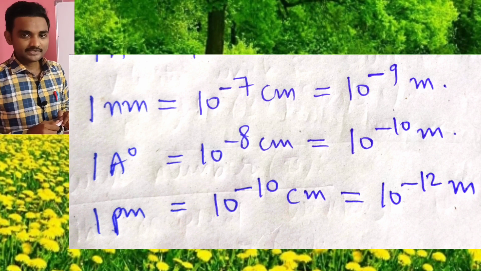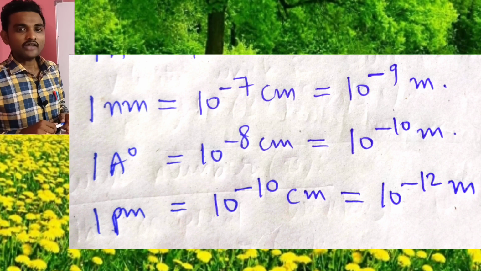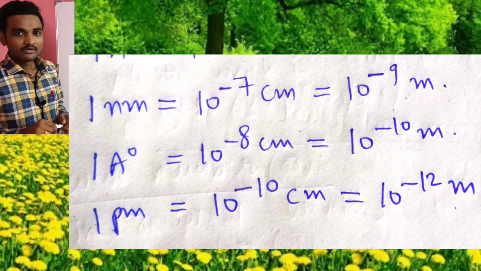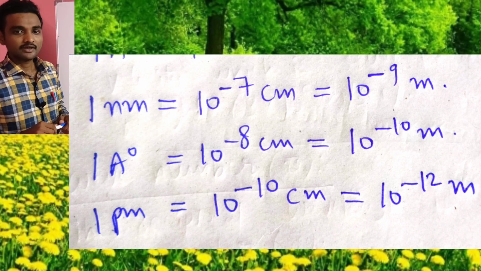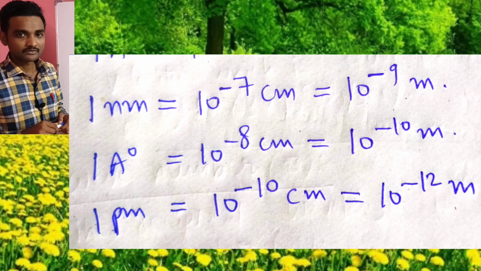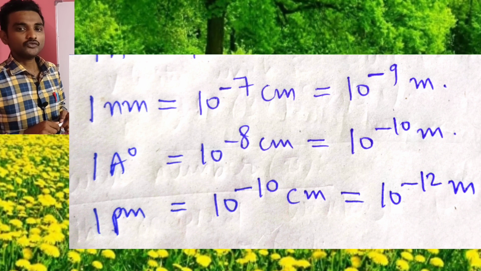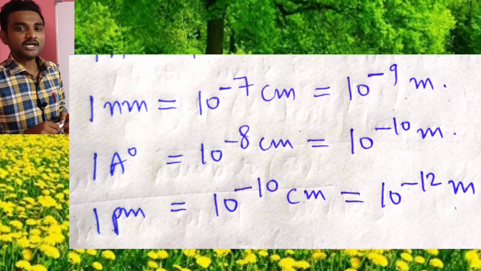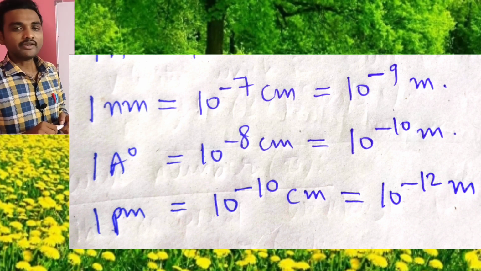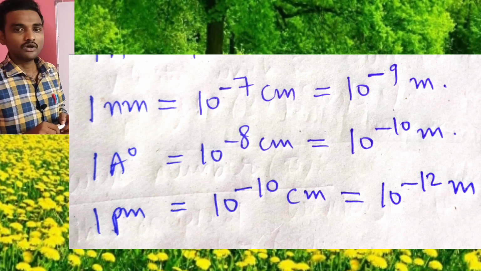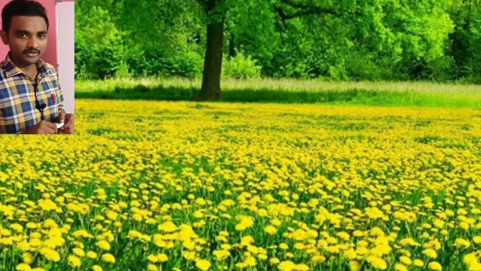And 1 angstrom is equal to 10^-8 centimeters, and it is equal to 10^-10 meters. And 1 picometer is equal to 10^-10 centimeters, and it is equal to 10^-12 meters. Okay, and next one is